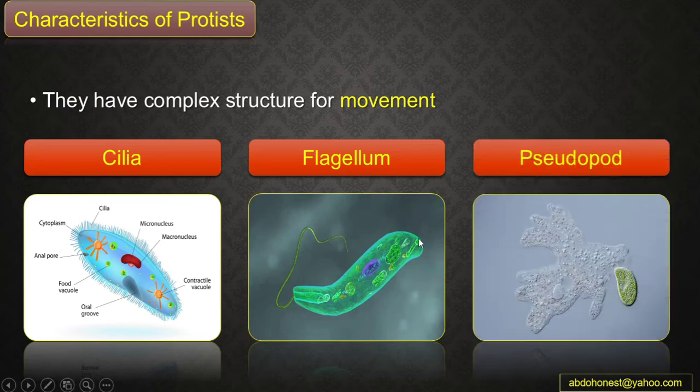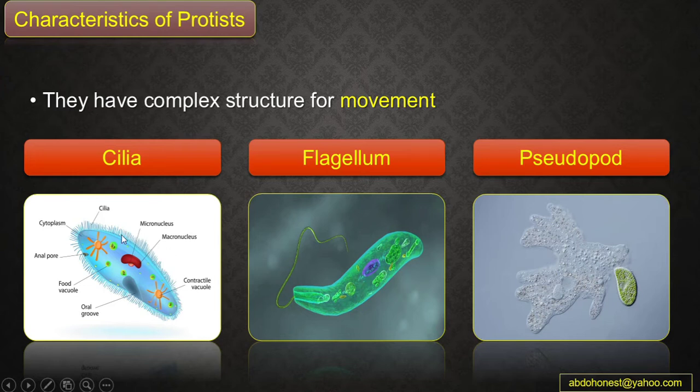And the last thing is called pseudopod, guys, which is when the cytoplasm goes toward one part of the organism and the rest of the organism follows. Okay, so we have cilia that beat rapidly to make the organism move, flagellum that also helps in movement, and pseudopod, which is a false foot. Okay, when a part of the cytoplasm goes toward one side and the rest of the body follows.